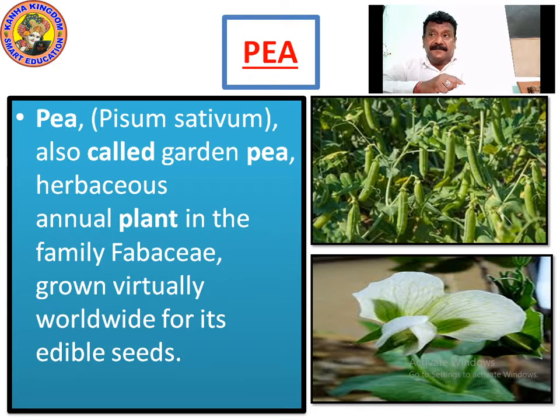When you talk about Fabaceae, it comes from the same family which has legume, peas and beans. The beans which you have come from the same family. It is grown virtually worldwide for edible seeds. The seeds are edible, right? So now please write this down so that we can go ahead with a new flower to know.